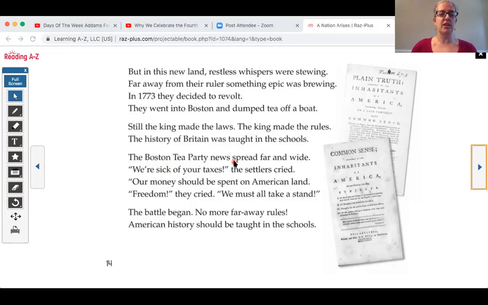The Boston Tea Party news spread far and wide. "We're sick of your taxes," these settlers cried. Oh, here is something important. I'm going to highlight this. When they say we're sick of your taxes, that means the settlers or the colonists are angry. Okay, let's finish reading. Our money should be spent on American land. Freedom, they cried. We must all take a stand. The battle began. No more faraway rules. American history should be taught in these schools.